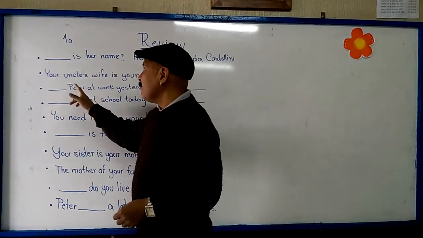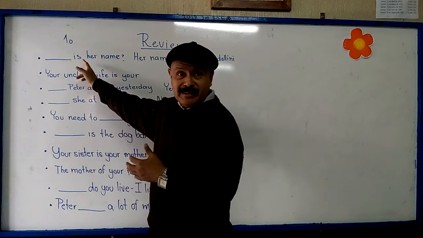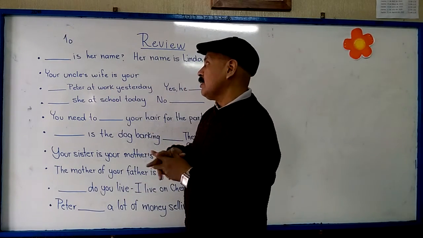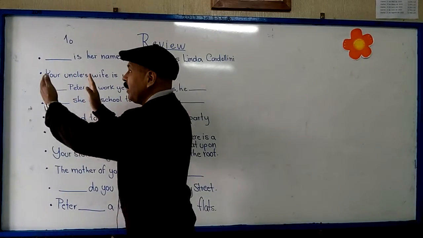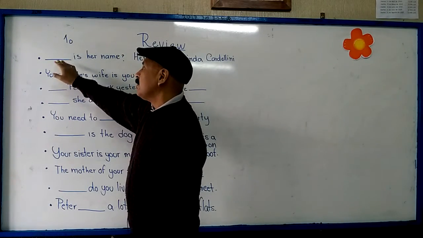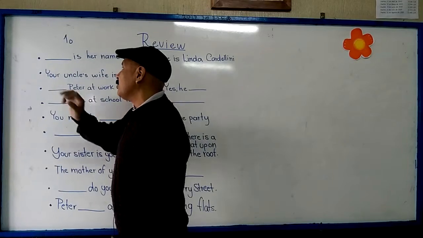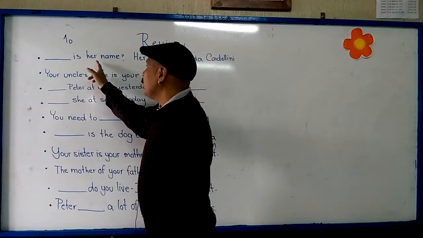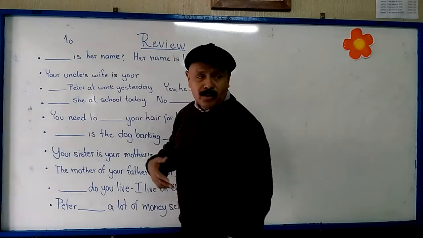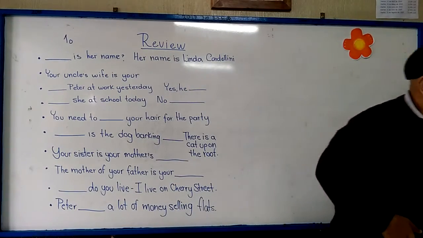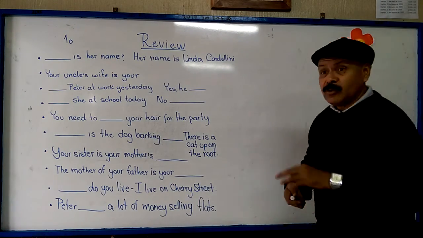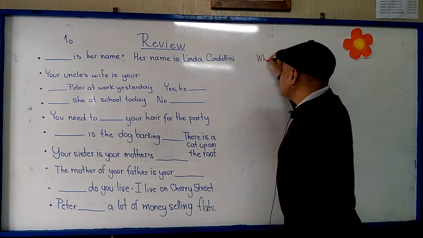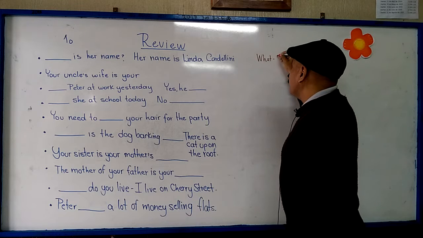The number one could be something like this. Número uno podría ser algo como esto. There is a gap here, a space, a blank, hay espacio en blanco. And the question is, her name? So, what are the options that we have in this case? You have to remember that it can be what, or it can be where.